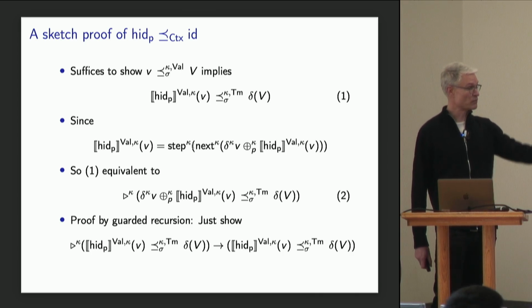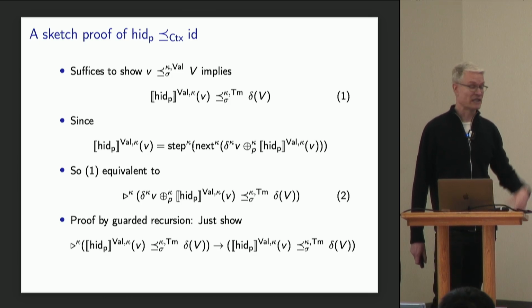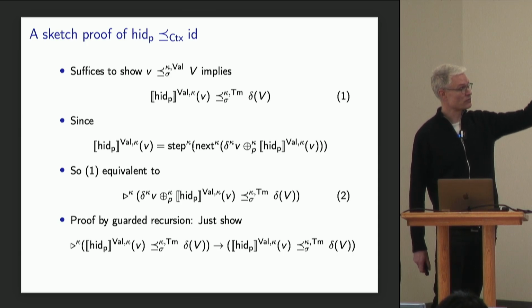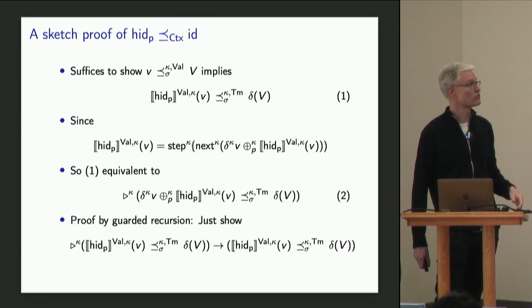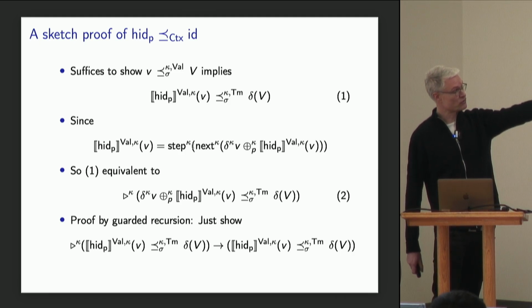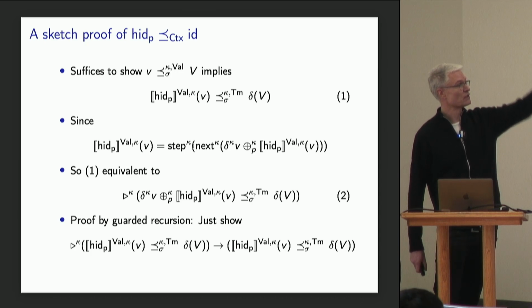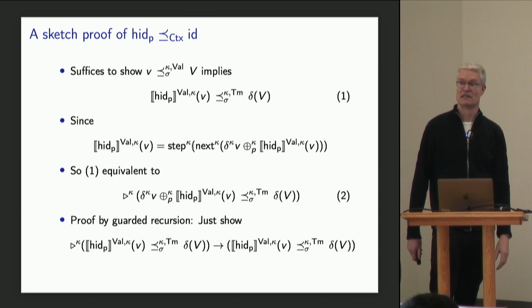And that means that we can prove this one here by guarded recursion. So by that I mean, to prove one, it suffices to prove one, assuming that later one holds. And if we assume later one holds, then we can prove two, because that's a statement under later. So if we assume later one holds, then two holds, and two was equivalent to one, and the proof is done.